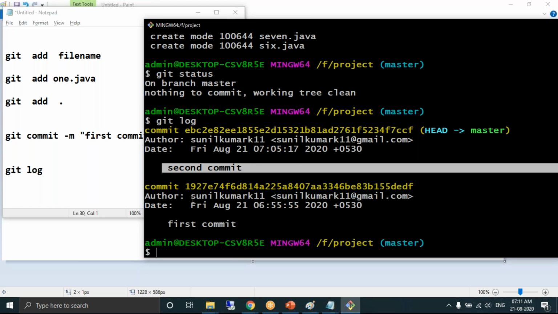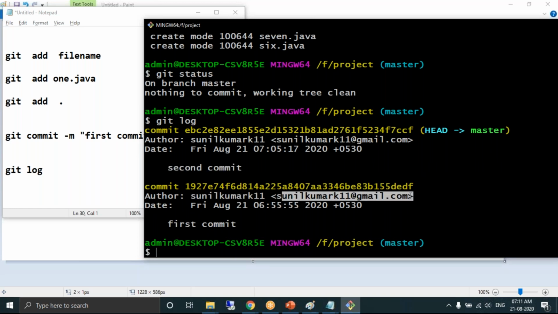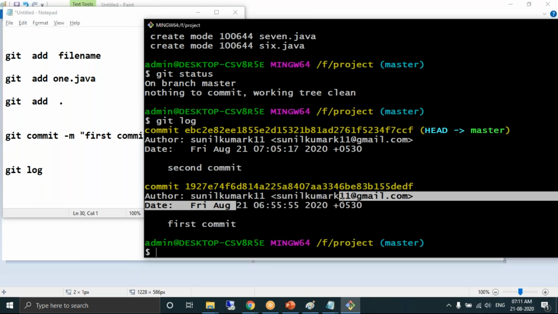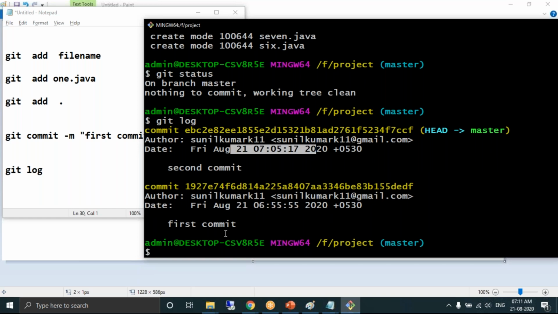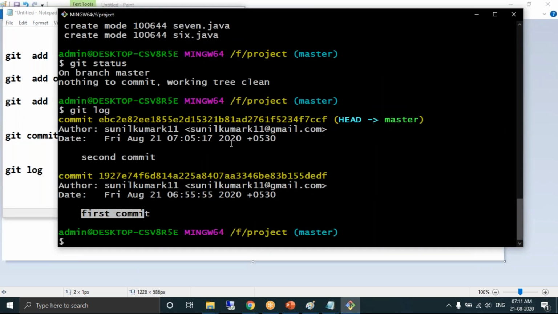You can see the configurations. This is the username. This is the email address which we have configured. Git also tracks at what time the commit has been done. Whenever you want to see the list of all the commits, we need to run a command called git log. It will show you the list of all the commits. And one important point: the latest commit is called the head commit. Out of the first commit and the second commit, which is the latest commit? The second commit is the latest commit.